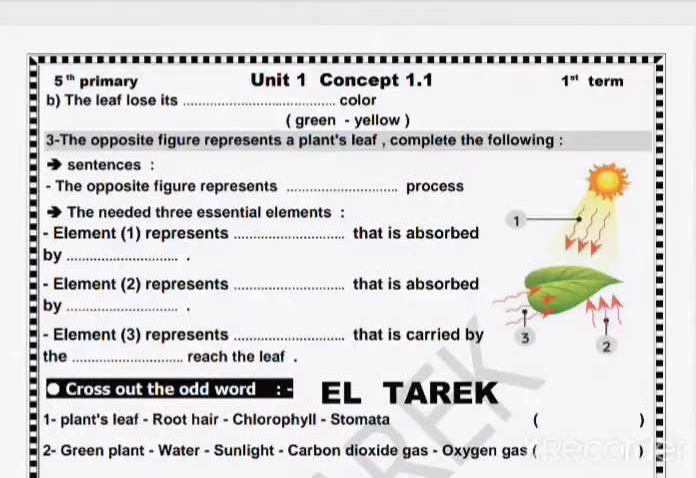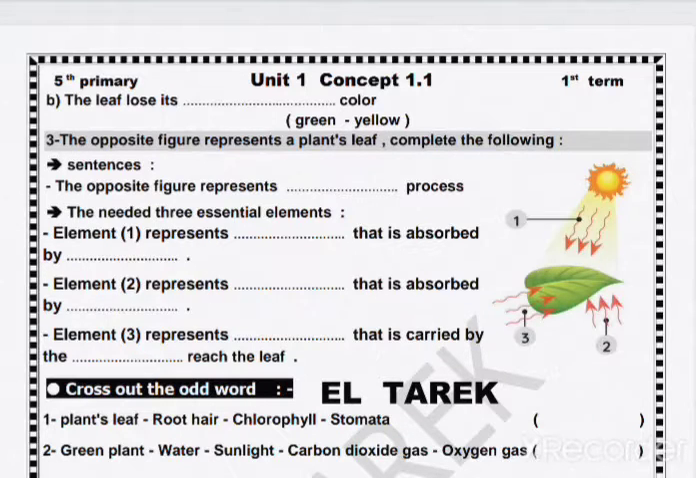The opposite figure represent plant leaf. Complete the following. The opposite figure represent photosynthesis process. The needed 3 essential element. Element number 1 sunlight that is absorbed by chlorophyll in the leaf. Element number 2 represent carbon dioxide that absorbed by stomata in the leaves. Element number 3 represent water that carried by xylem reach the leaf. Cross the odd word.